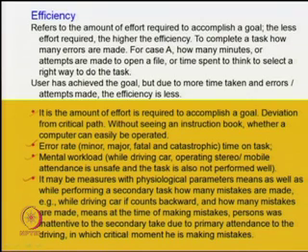It may be measured with physiological parameters, as well as while performing a secondary task, by how many mistakes are made.